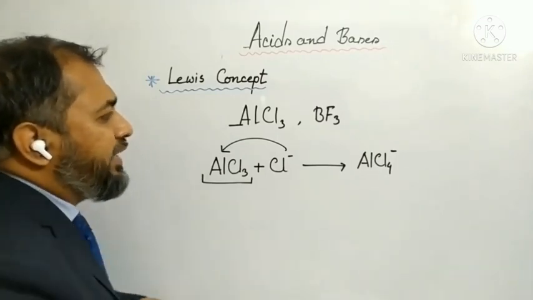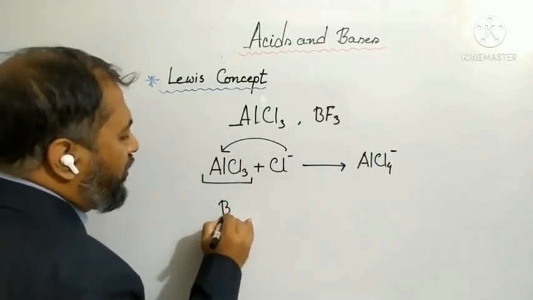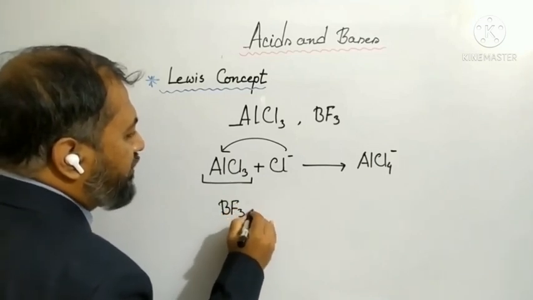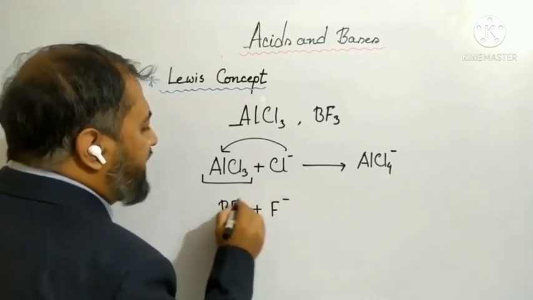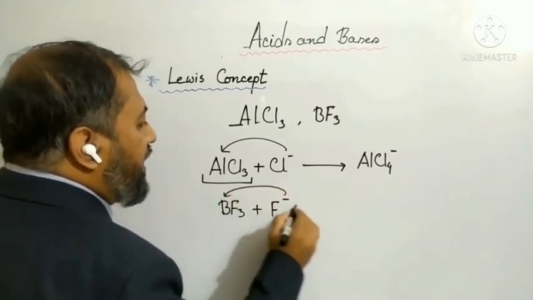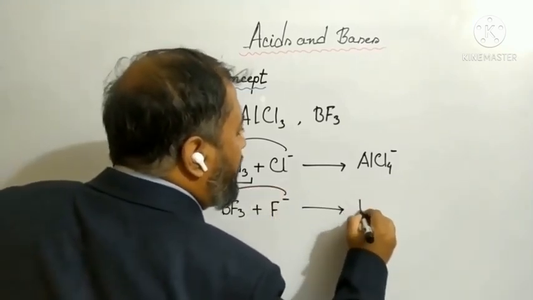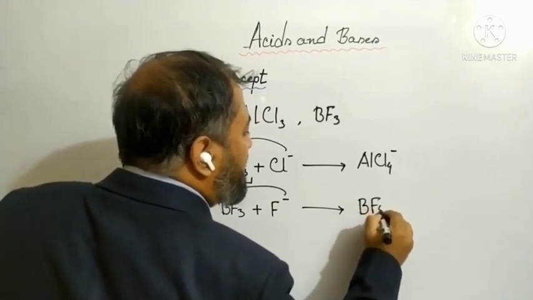On the other hand, boron trifluoride can receive electrons from fluoride ion and form boron tetrafluoride.